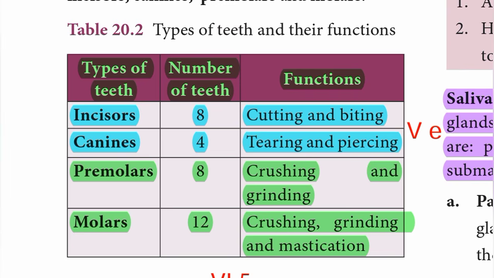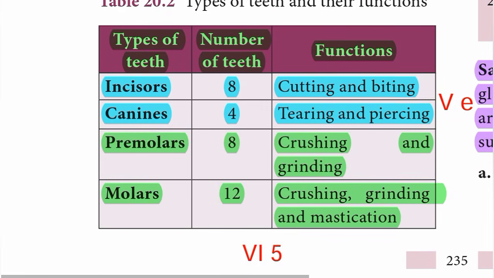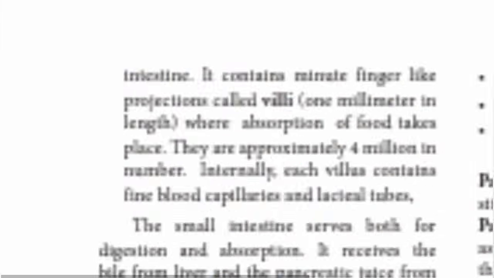Incisors 8, cutting and biting. Canines 4, tearing and piercing. Premolars 8, crushing and grinding. Molars 12, crushing, grinding and mastication. Okay, Roman number 6th fifth one answer.